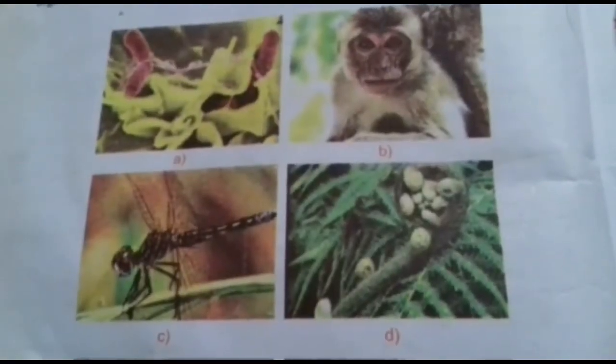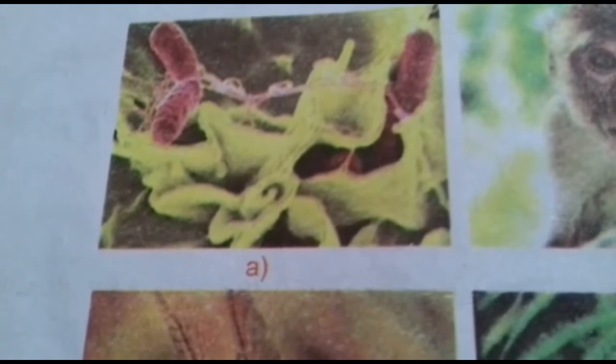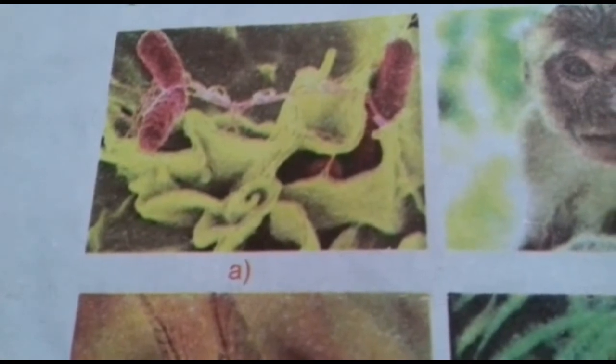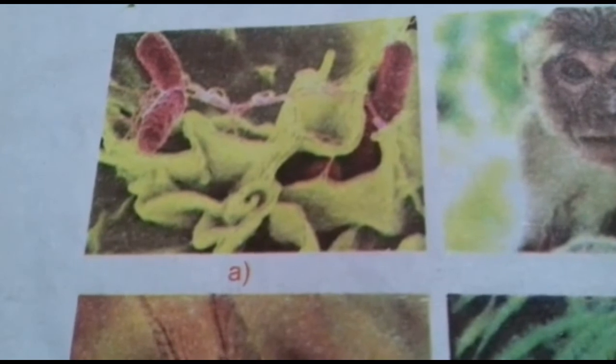Here I am showing you some examples. The organism shown in this picture is bacteria. Bacteria is a microscopic organism and its characteristics or its morphology can be studied only under microscope.